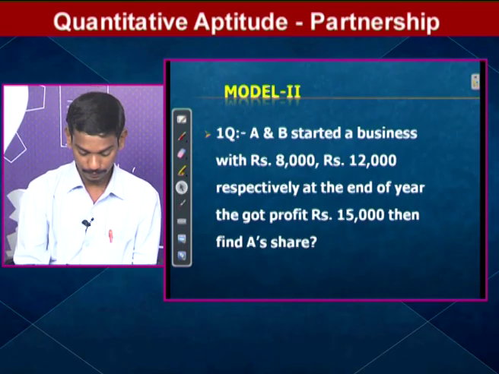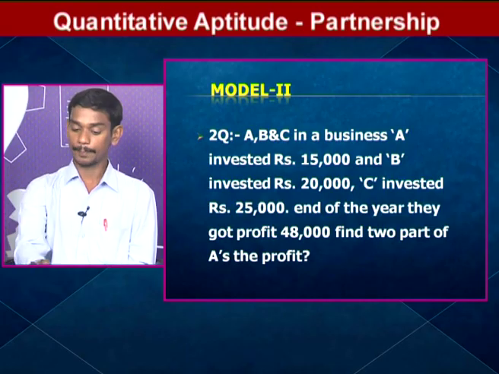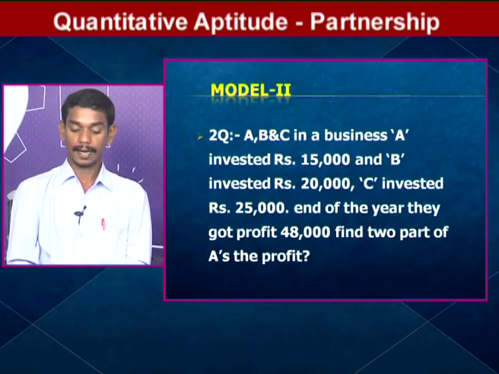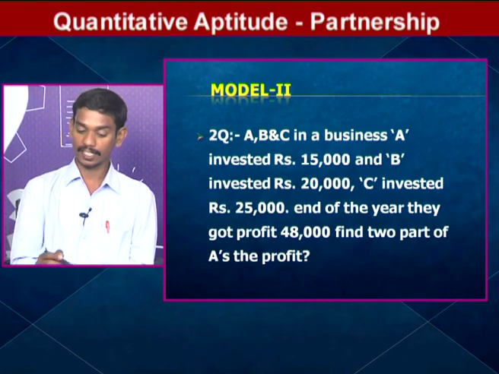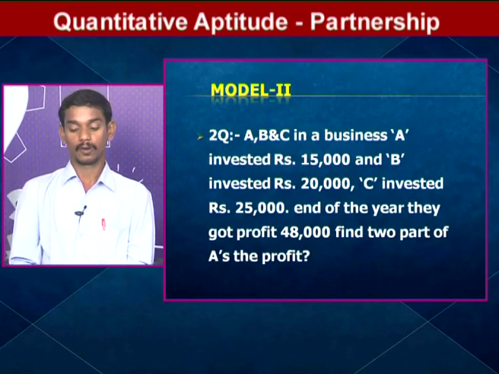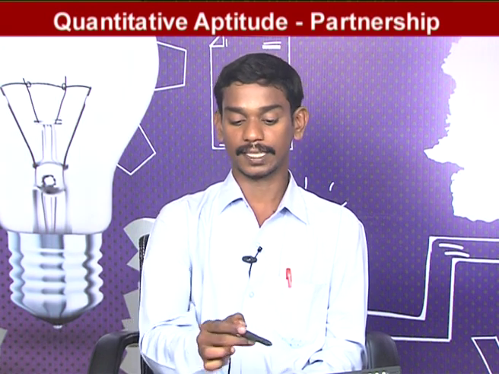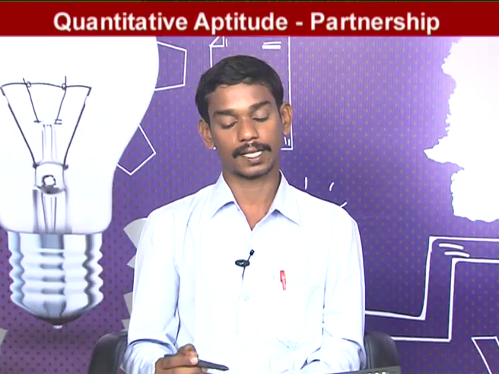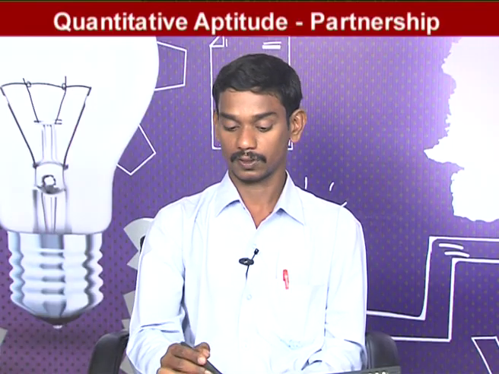Come to the second question. A and B and C started a business. A invested 15,000 and B invested 20,000 and C invested 25,000. At the end of the year they got 48,000 as a profit. What is the part of A's share? So in this question, see how many partners are there here? 3 partners, A, B and C. And how much money did they invest? A invested 15,000 and B invested 20,000, C invested 25,000. At the end of the year they got profit how much? 48,000. Find the part of A's share.